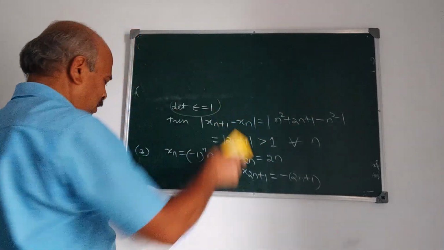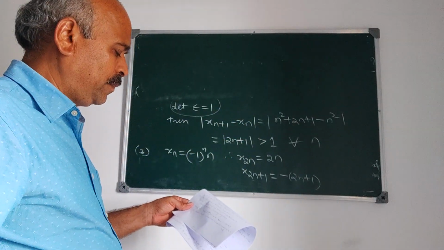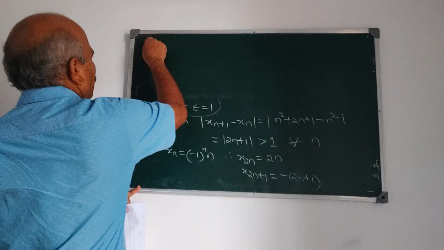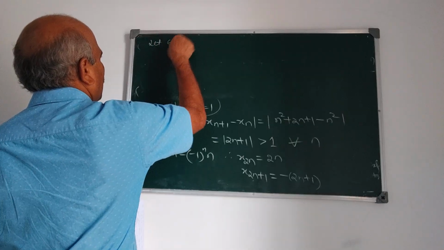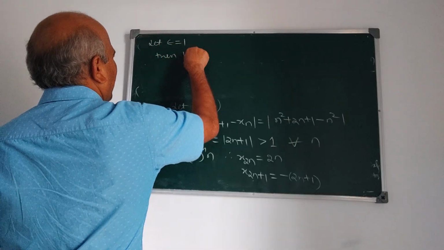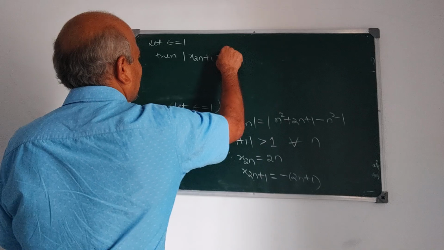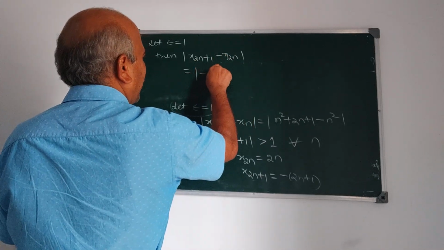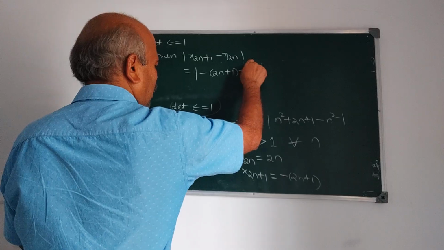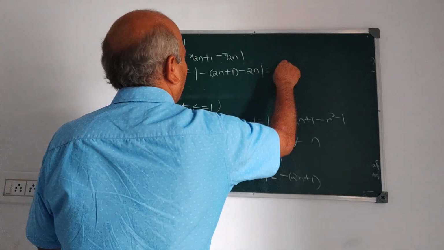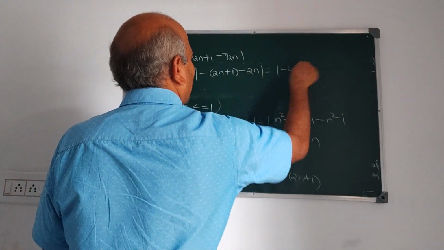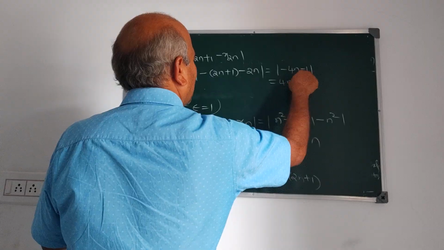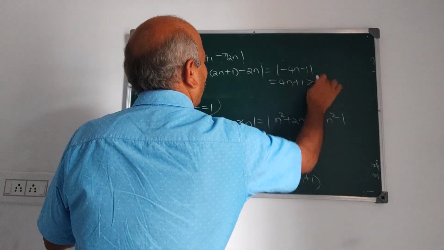Now again we choose epsilon is equal to 1 here. Suppose epsilon is 1. Then mod x2n plus 1 minus x2n is equal to mod of minus 2n plus 1 minus 2n, mod of minus 4n minus 1, is 4n plus 1, greater than 1 for all n.